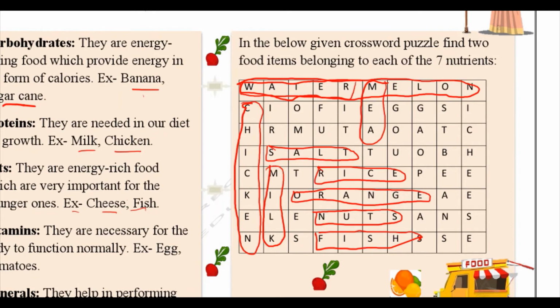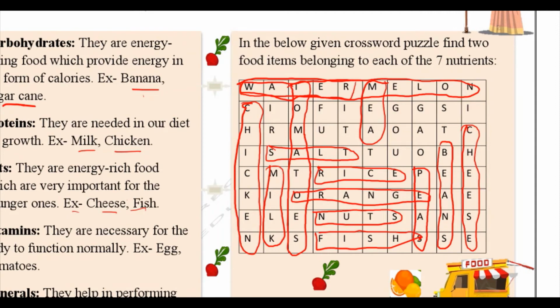After this, we have tomatoes even. Then we have cheese. Then beans are here. Then we have peas. And can you find any other? Let's see.